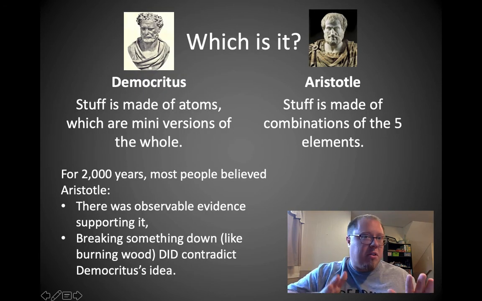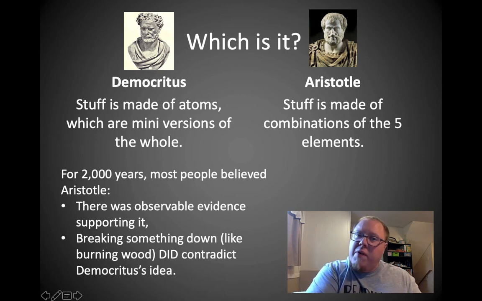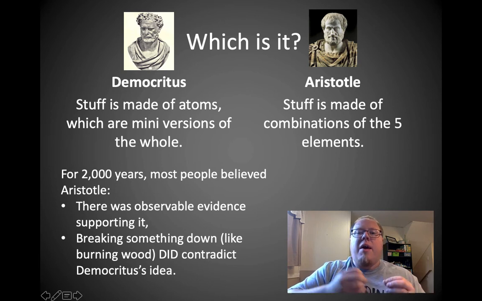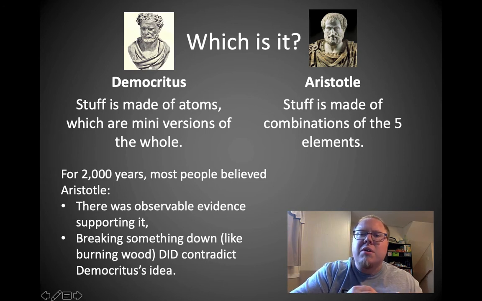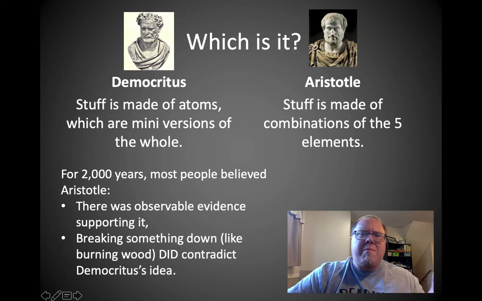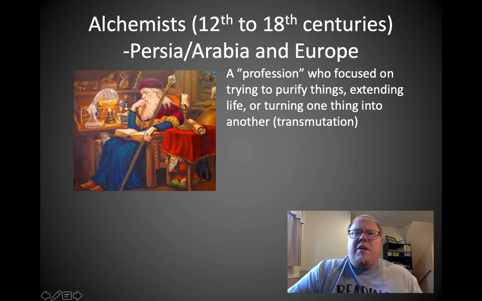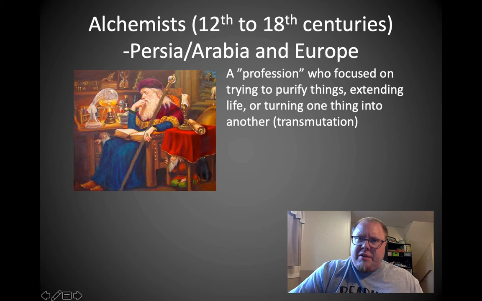Now, we now know this is wrong, but for 2,000 years, people believed Aristotle because they could see the evidence for it, like breaking down wood, and it contradicted Democritus' idea that it would be made out of tiny little wood particles. If you can break it into other particles of ash and water and things like that, then it contradicts what Democritus thought. So people had this idea of the 5 elements in their head for a long time and it was hard to get out of. Then, in the Middle Ages, we had this thing called alchemy.